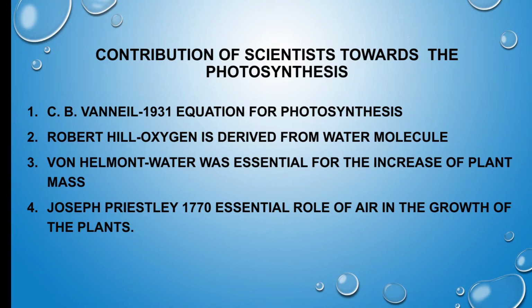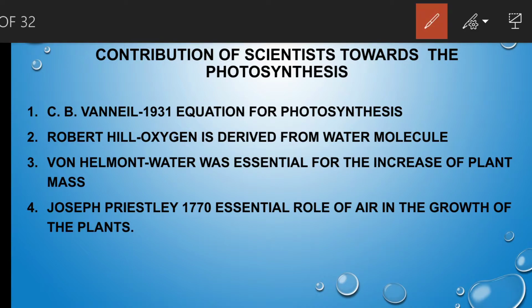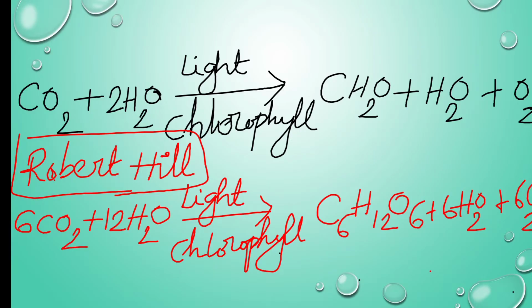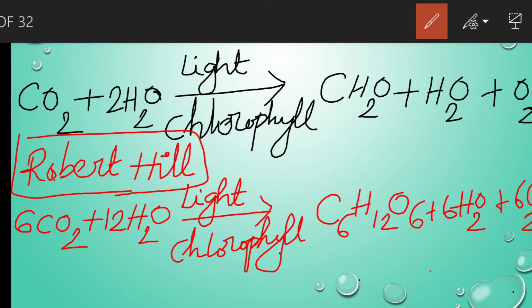Who was the first scientist in photosynthesis? C.B. van Niel in 1931. He was the first person to give the primary equation for photosynthesis. Generally, we know the equation for photosynthesis. What is that? 6CO2 plus 12H2O, in the presence of light and chlorophyll, gives C6H12O6. So this is the present equation for photosynthesis.